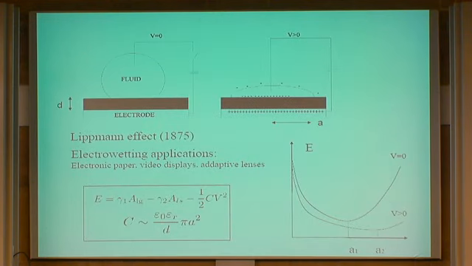A very rough approximation, which was done already by Lippmann, is to think of the fluid-solid interface together with this electrode as a plane capacitor. If you remember from high school, the capacity of a plane capacitor, parallel plates at a distance d, is given by this quantity, so it's proportional to the liquid-solid interface area.